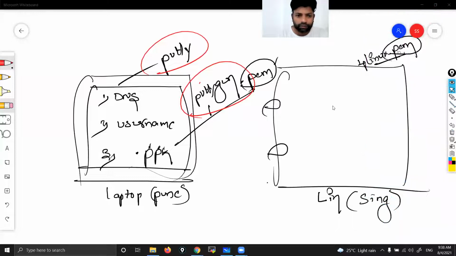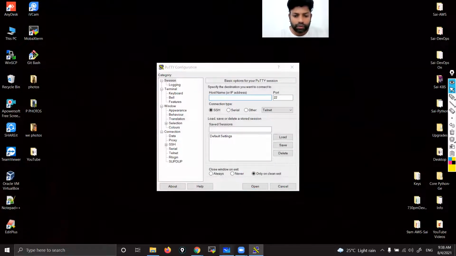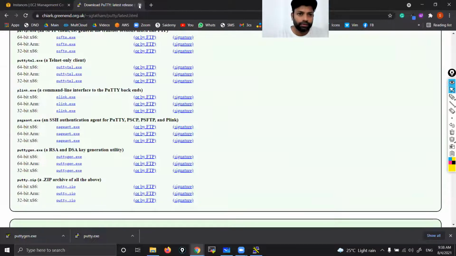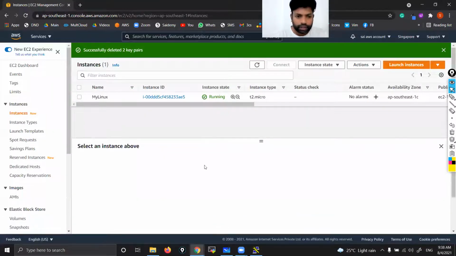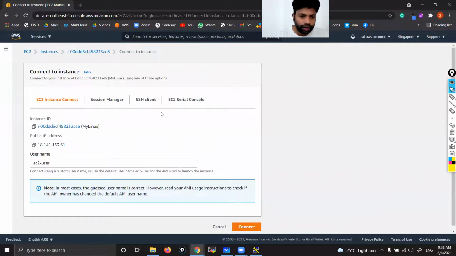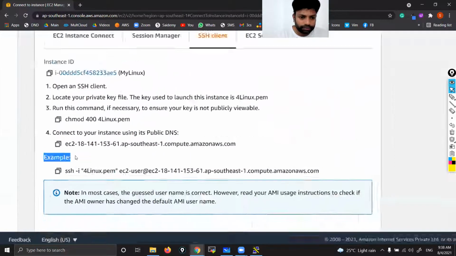Now coming to the next thing. The next thing is we need to open putty, in which we enter these details: DNS name, username and PPK file. Okay, let's open putty. Now, username and DNS name, where will you get them from? Simple. You click your instance and click on connect. Now here you can see SSH client.